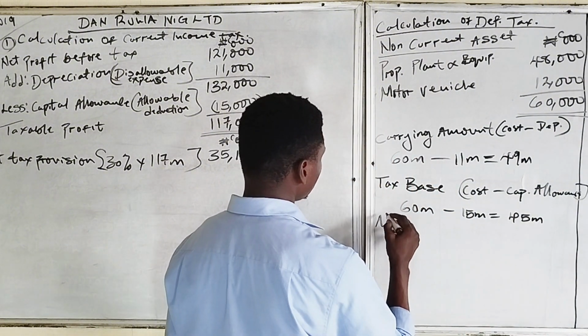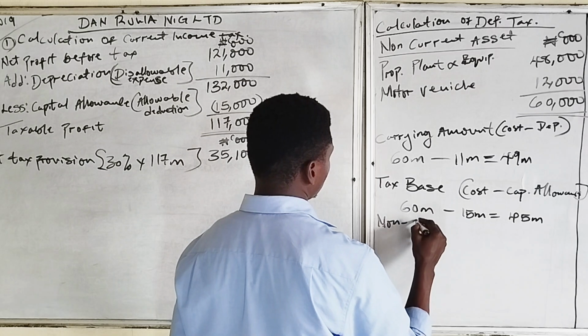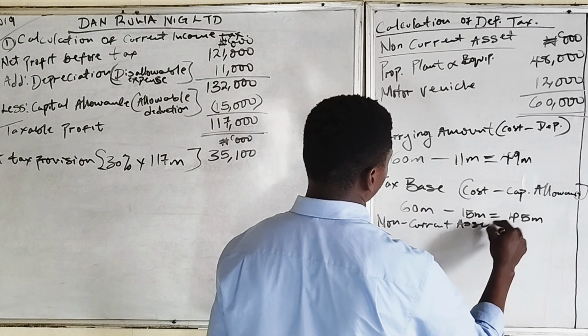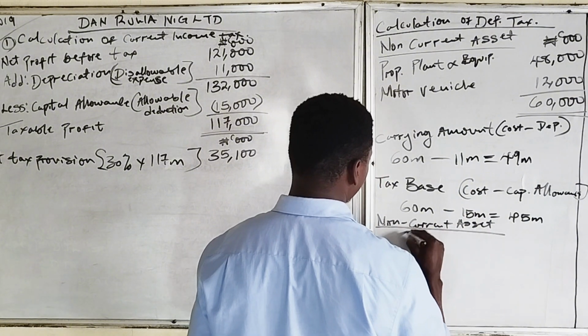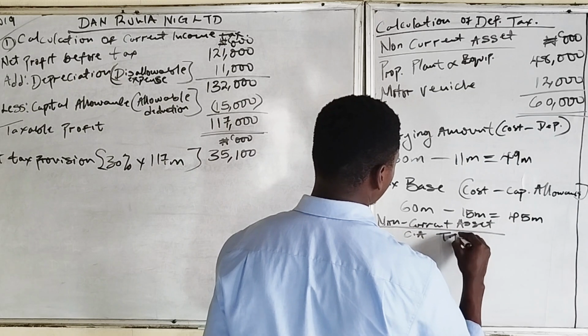So for the non-current assets now, we have carrying amount and we have tax base.